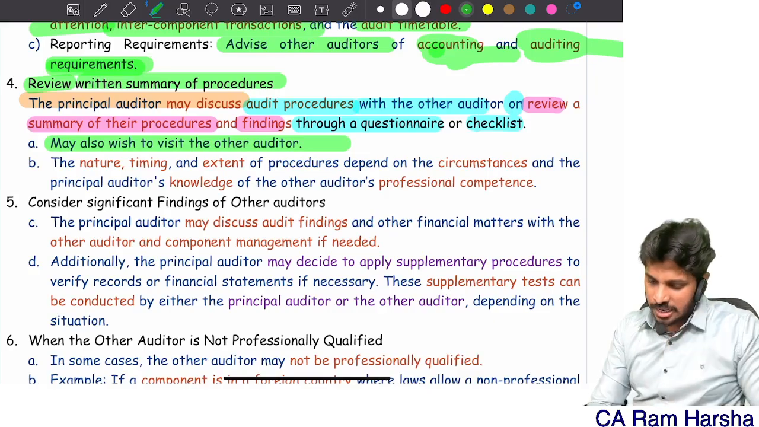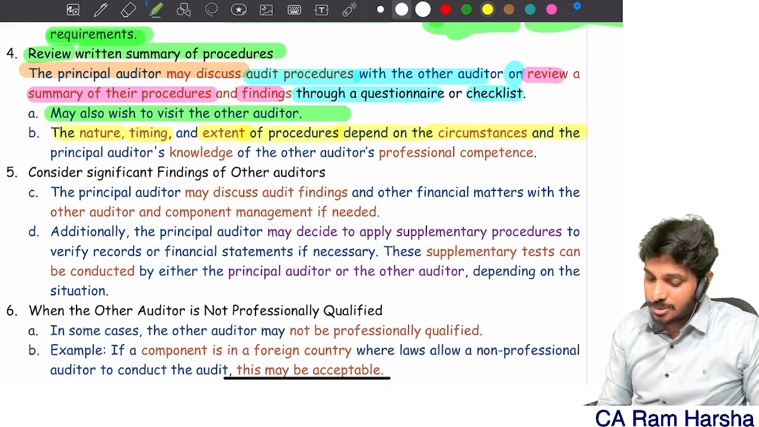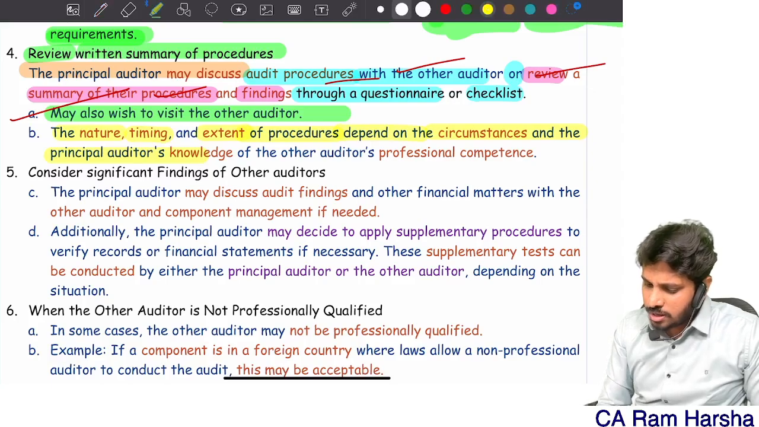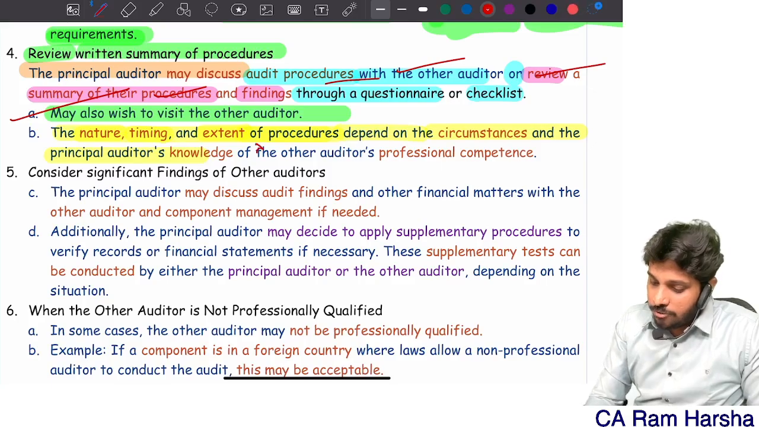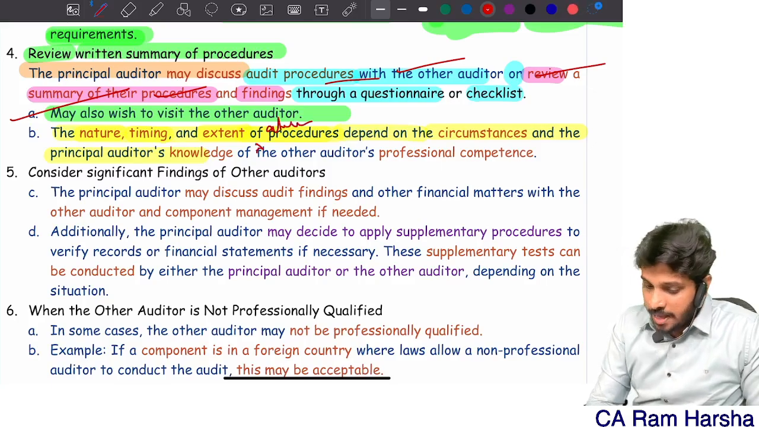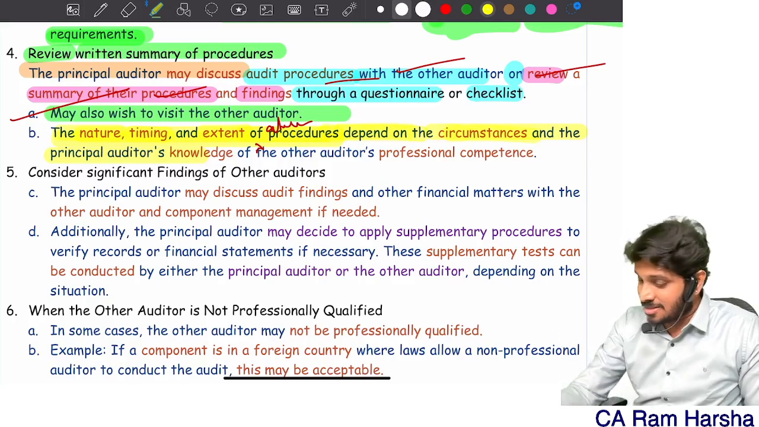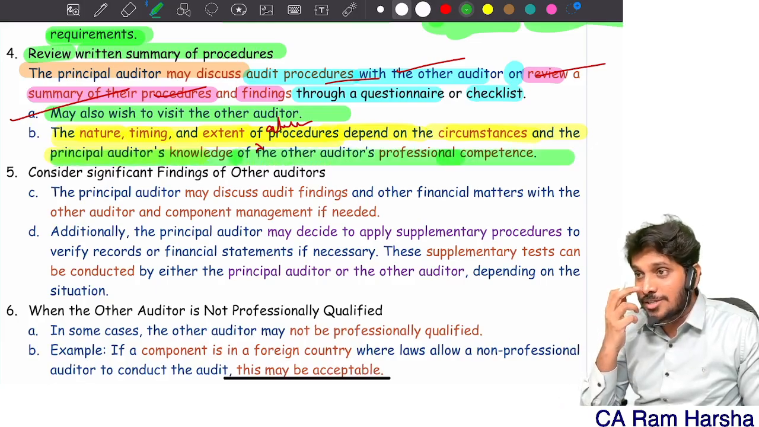Correct. Next, the nature, timing, extent of procedures depend on circumstances. And by the way, whether he will visit, whether he will review, all this depends on what? The nature, timing, extent of the above procedures. You can write the word above. The nature, timing and extent of above procedures depend on circumstances and principal auditor's knowledge of the other auditor's professional